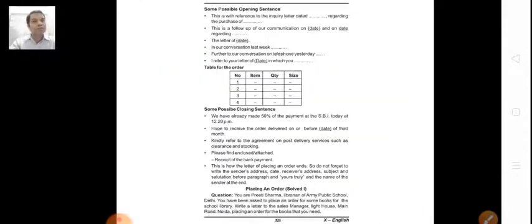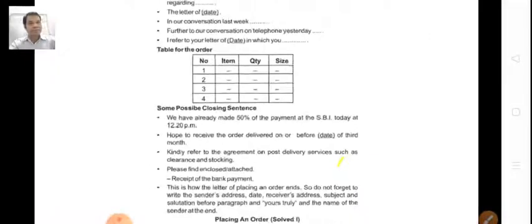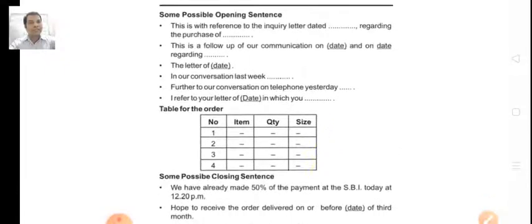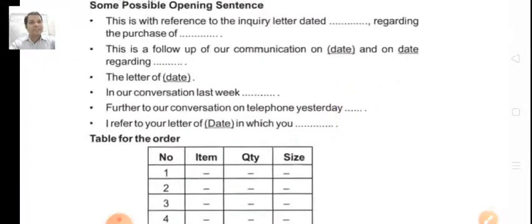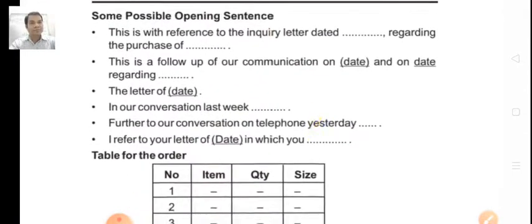Here let us go through some points on how you can start such letters, some possible opening lines for such letters. This is with reference to the inquiry letter dated this regarding purchase of the items.